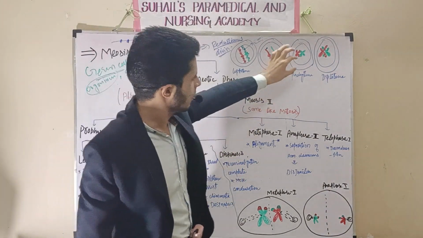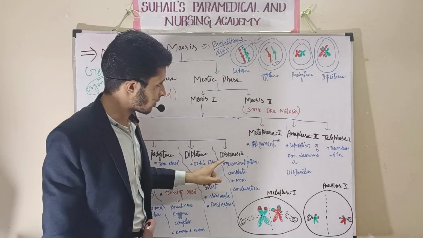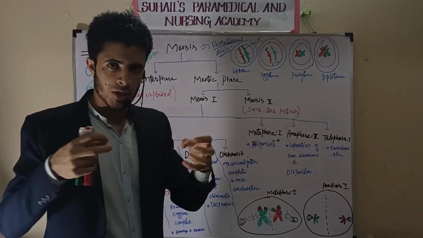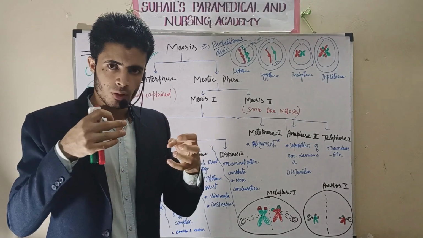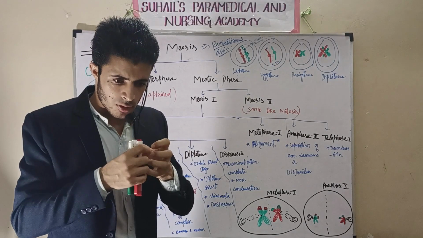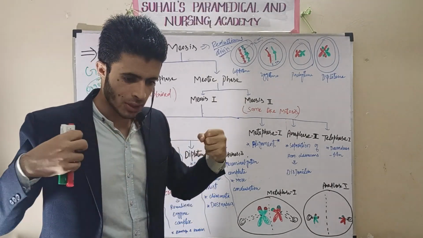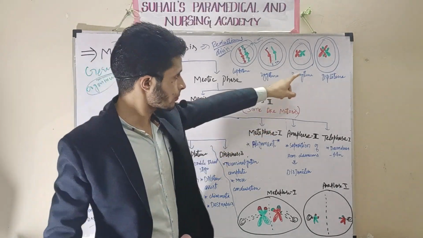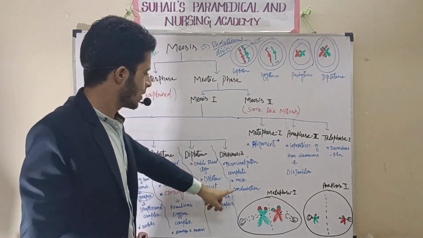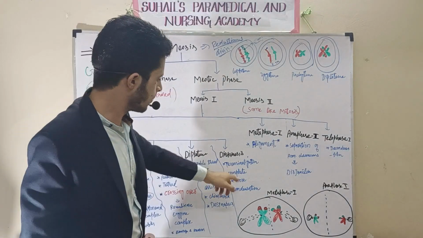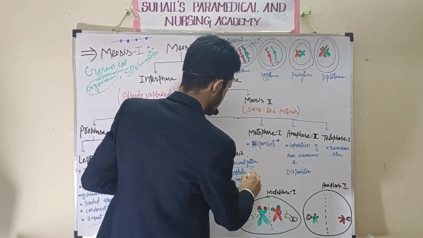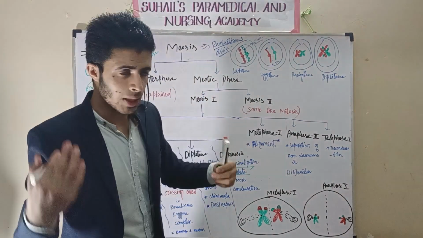In diakinesis, the homologous chromosomes which have already shared DNA, showing breakage and reunion, that is crossing over, will go away from each other. There will be separation between the two homologous chromosomes, called termination. Complete termination occurs in the diakinesis stage, and the DNA will be more condensed in this stage.